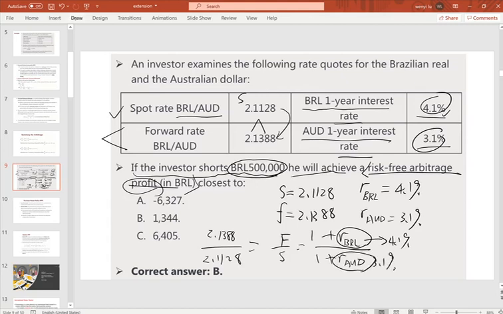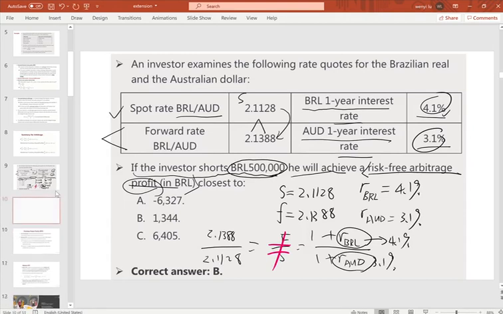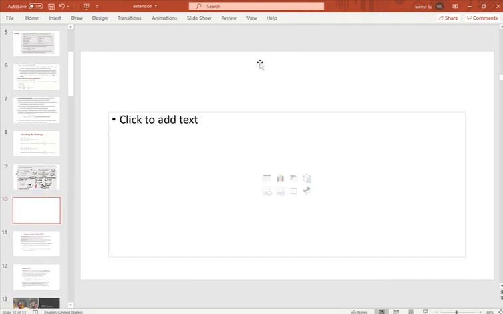Now let's do the calculations. If you do the calculations, you can see this equation does not hold. But which side is bigger? Let's solve it in detail.